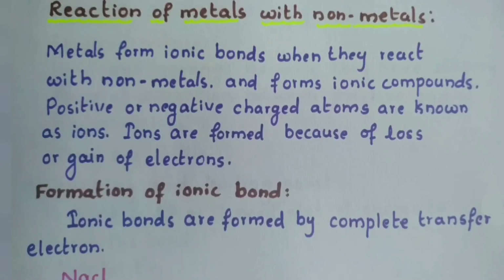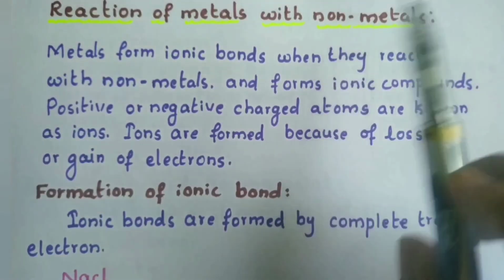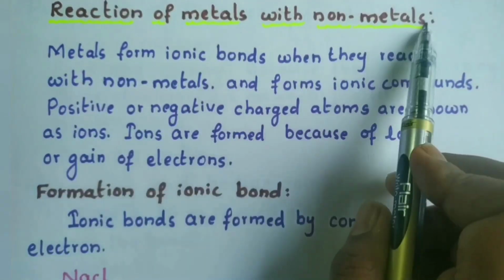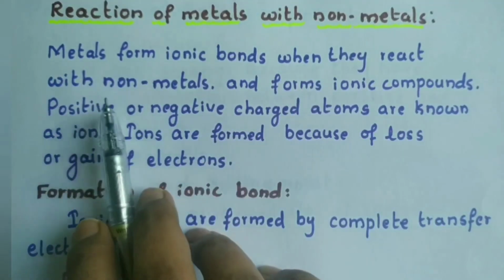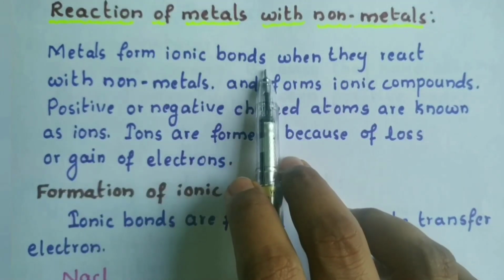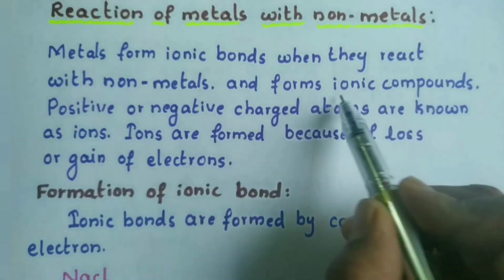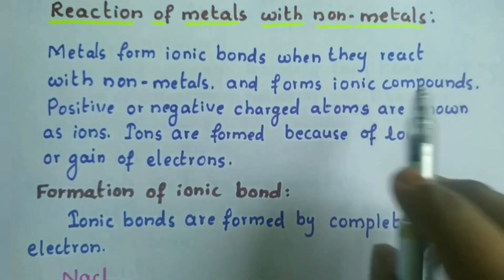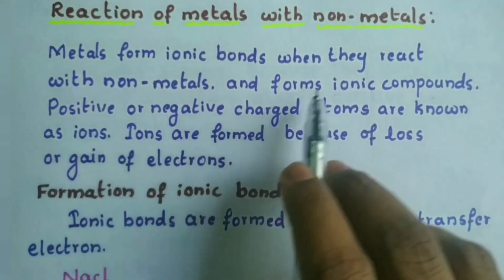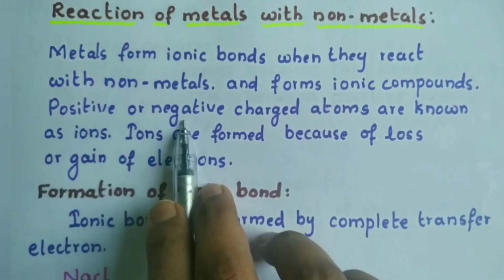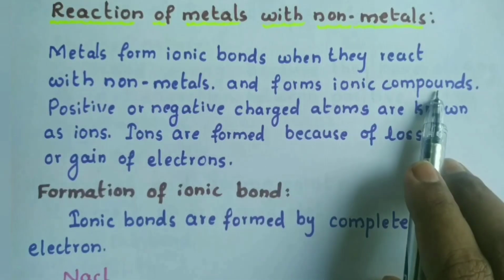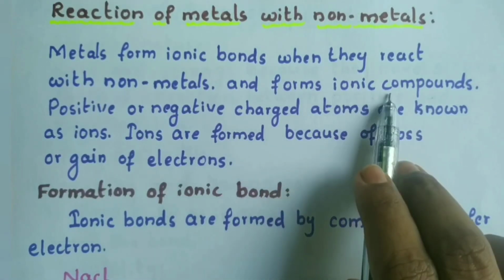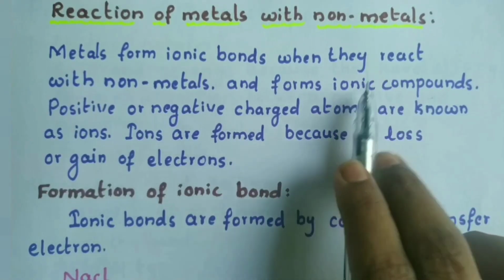Next one, we are going to discuss the reaction of metals with non-metals. We know what metals are and what non-metals are, so let us learn how both of them react. Metals form ionic bonds with non-metals and they form ionic compounds. So what are ionic compounds? What are ions? Positively or negatively charged atoms are known as ions. Ionic compounds are made up of ions.